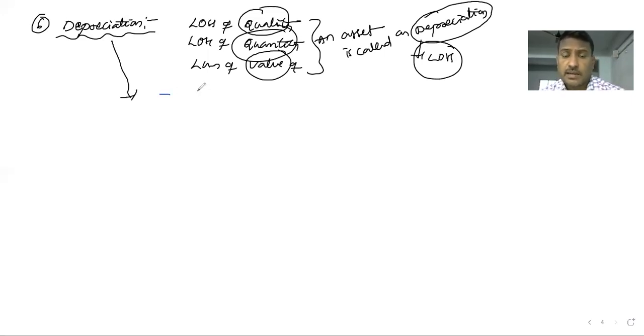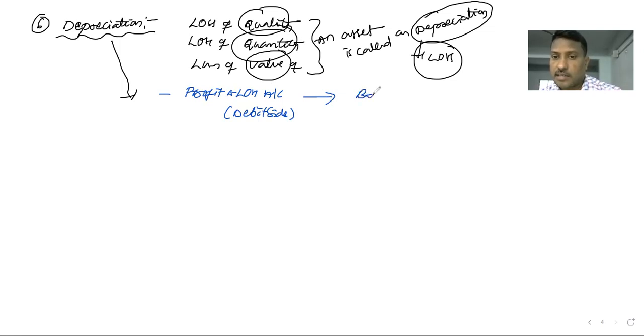First, it is shown in the profit and loss account debit side. All the losses are debit. Profit and loss account debit side.